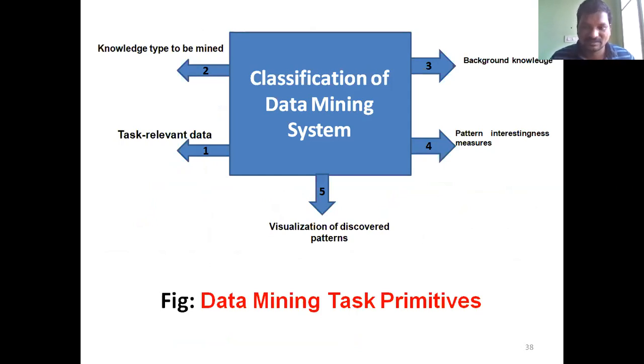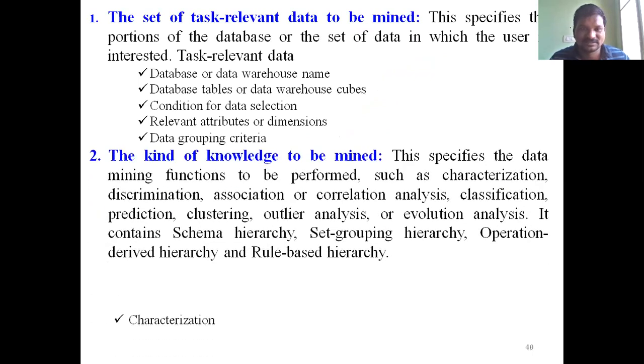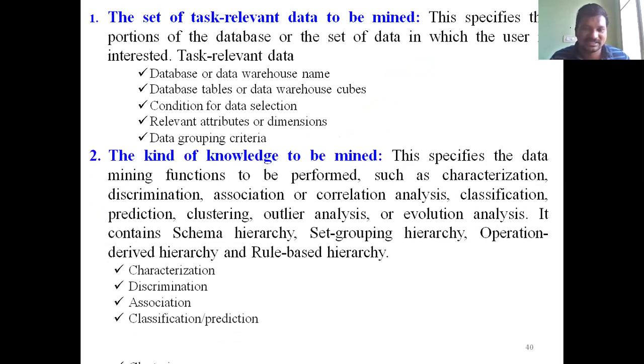What are the primitives for specifying the data mining task? Task relevant data, knowledge type to be mined, background knowledge, pattern interestingness measures, and visualization. These are the primitives for specifying the data mining task. In this way: task relevant data, knowledge, interesting pattern evaluation, background knowledge, pattern interestingness measures, and finally visualization. I already explained this concept clearly.